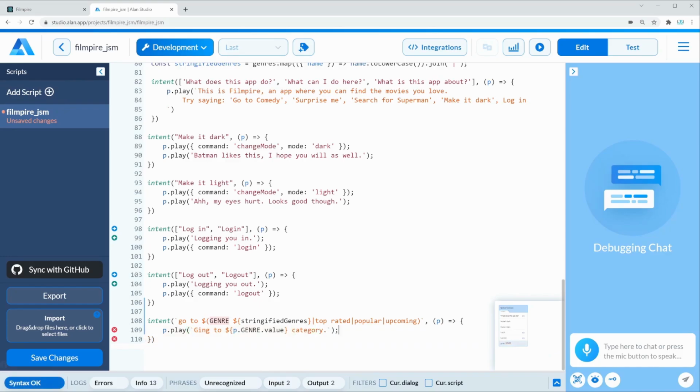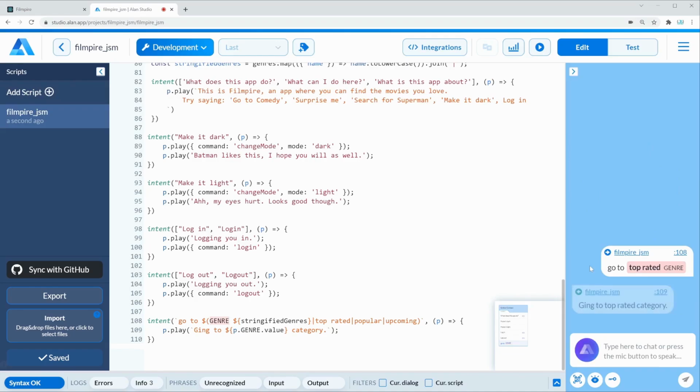So we can try it right away and see if that works. I'm going to click the button right here and say go to top rated. Going to top rated category. Okay, I had a typo right here, but it did say going to top rated category,